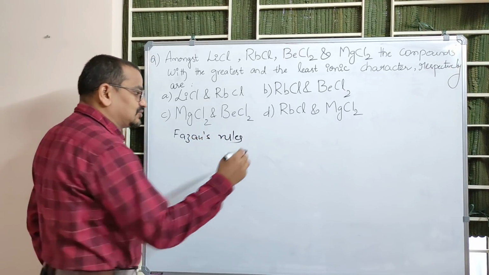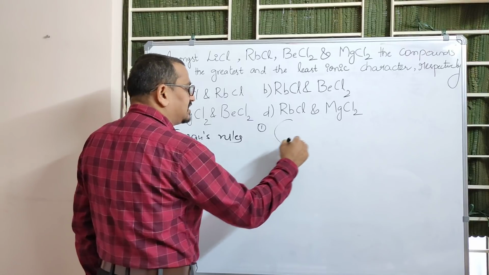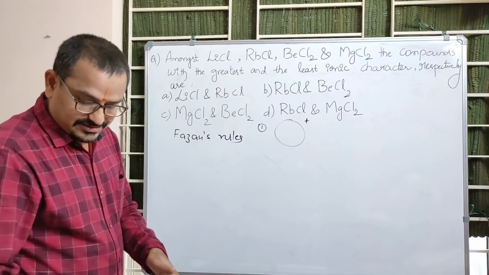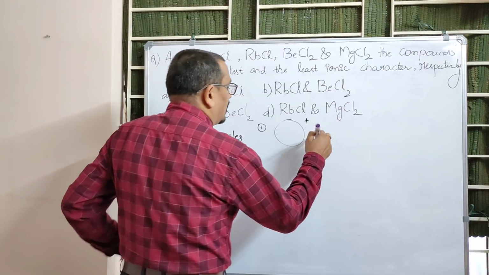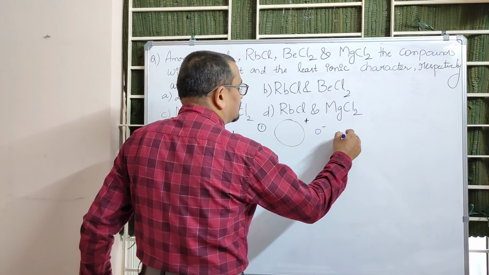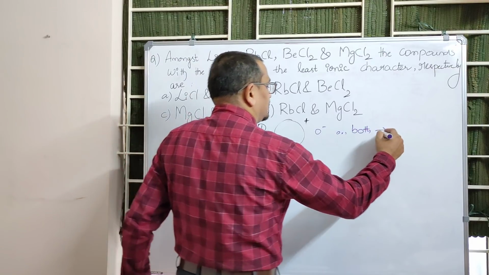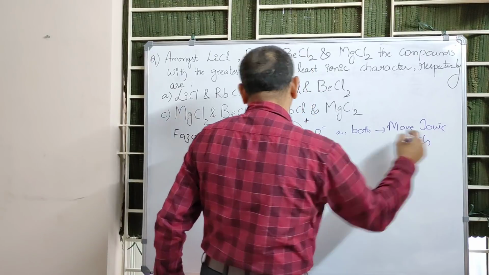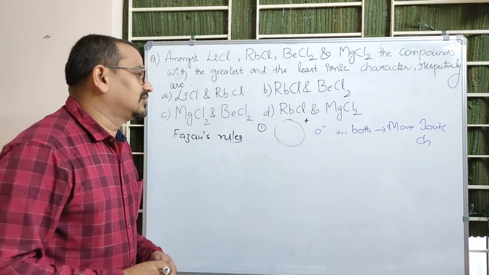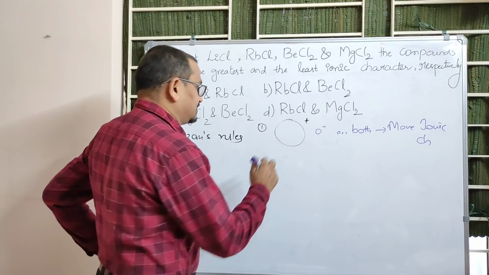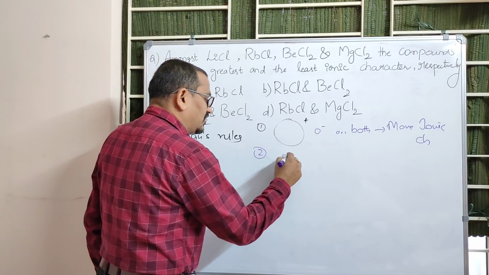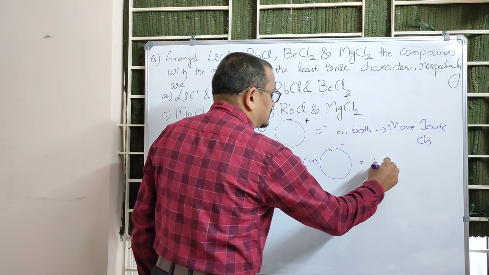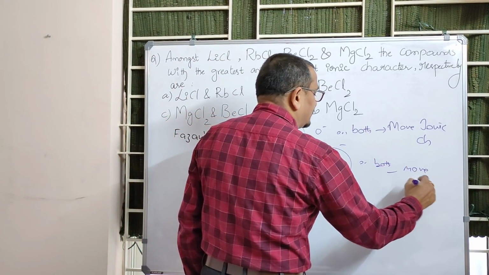See, according to Fajan's rules, in brief, a larger cation or a smaller anion or both gives more ionic character. Second, a smaller cation or a larger anion or both gives more covalent character.